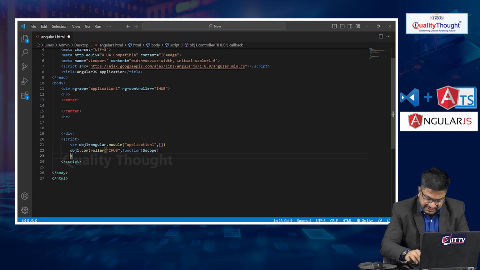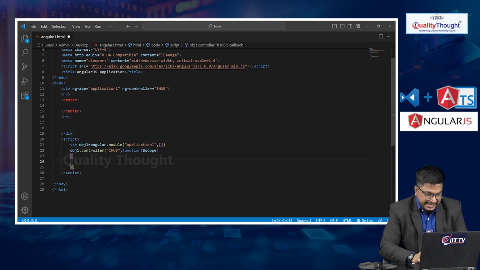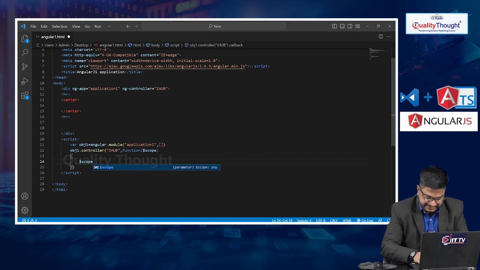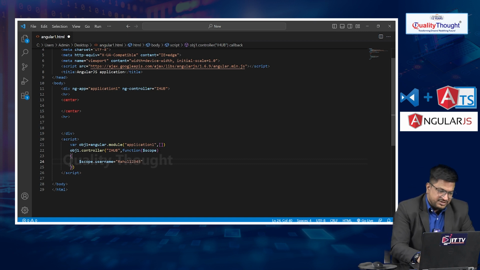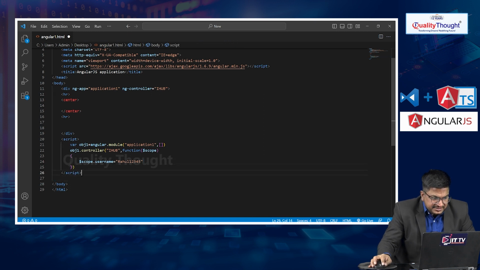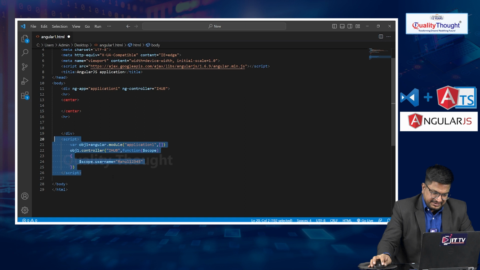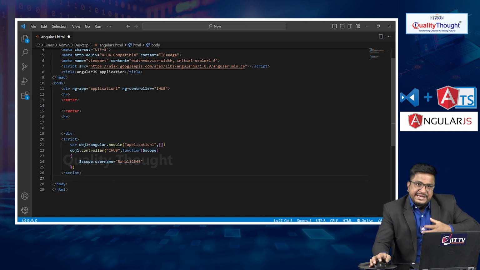Now let me open and close the function. I want to pass the variable $scope.username equal to Rahul12345.